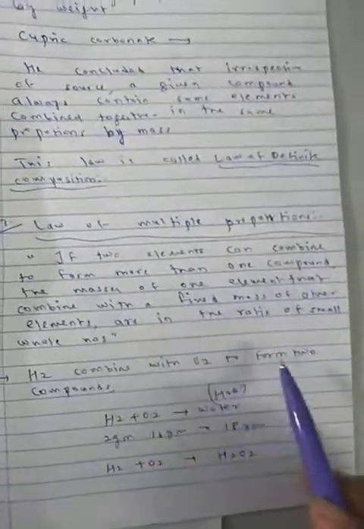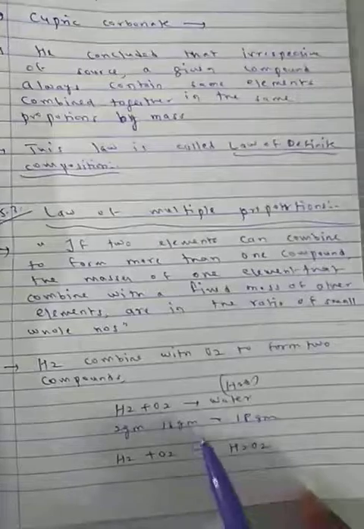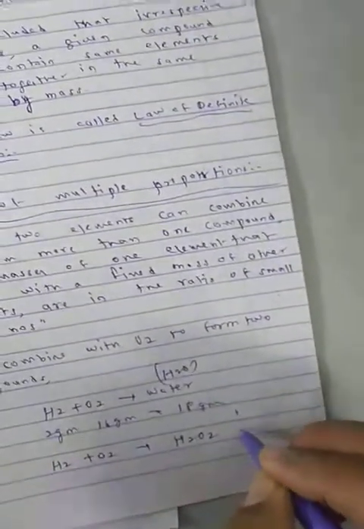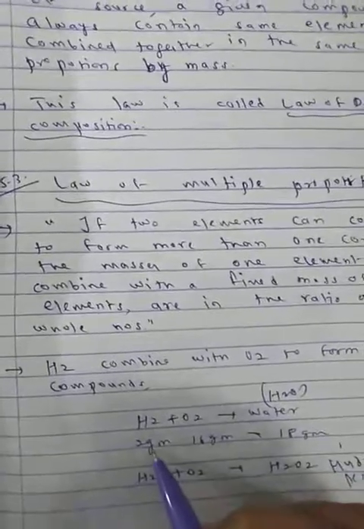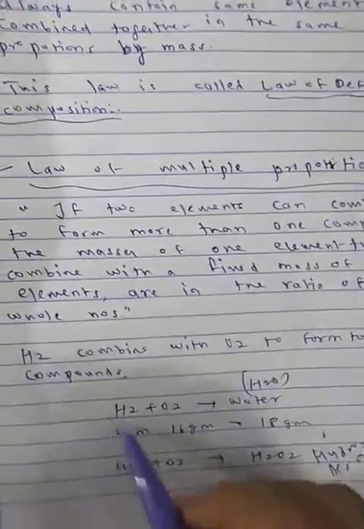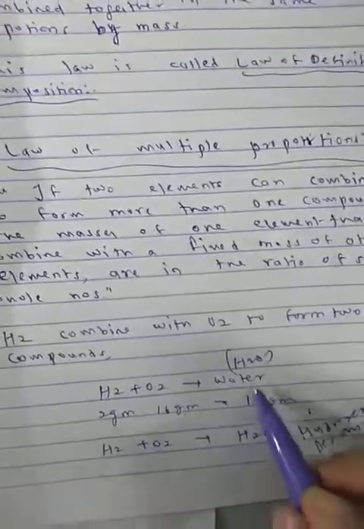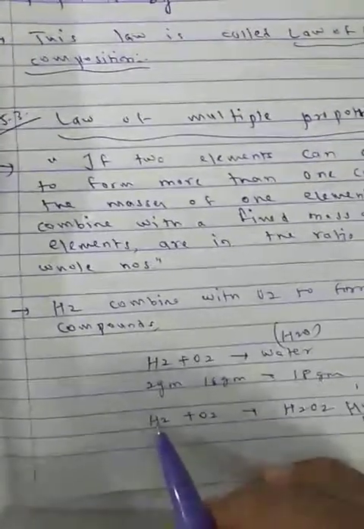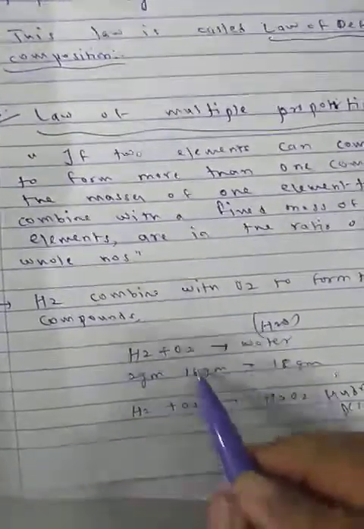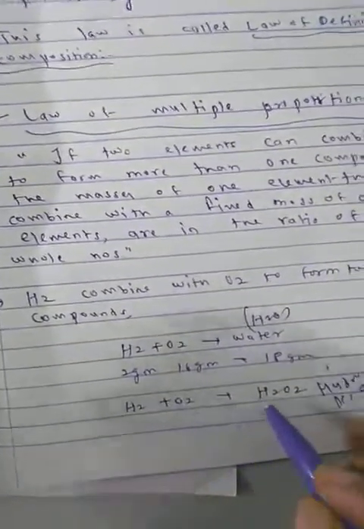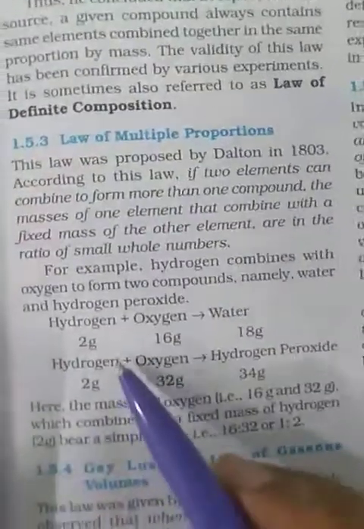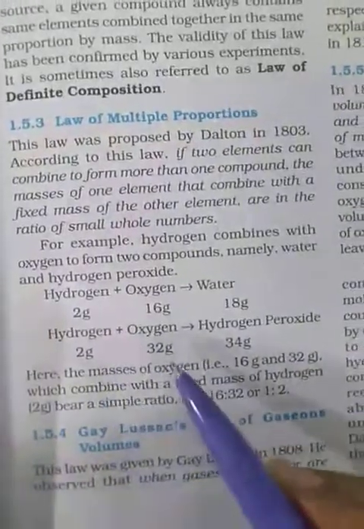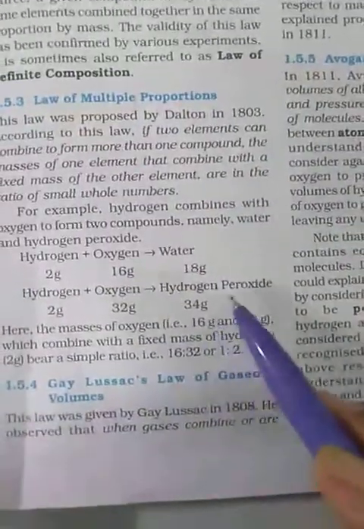When hydrogen combines with oxygen it forms two compounds: one compound is water and the other is hydrogen peroxide. See here, hydrogen 2 grams and oxygen 16 grams forms water, H2O, 18 grams. But if hydrogen is 2 grams and oxygen is double the amount, 32 grams, then it forms H2O2, hydrogen peroxide, 34 grams.